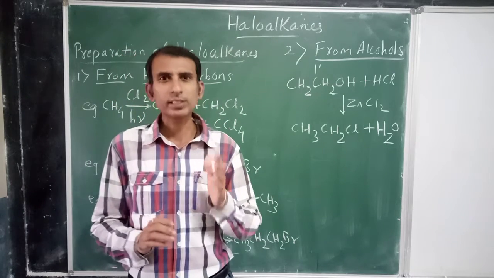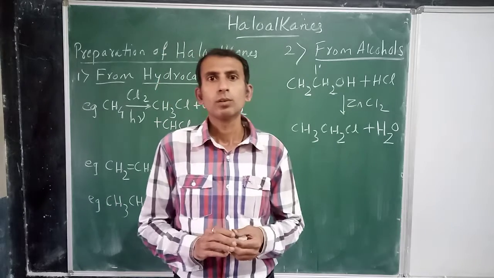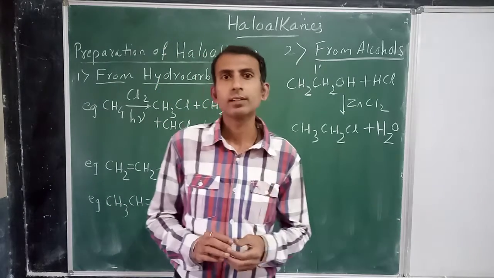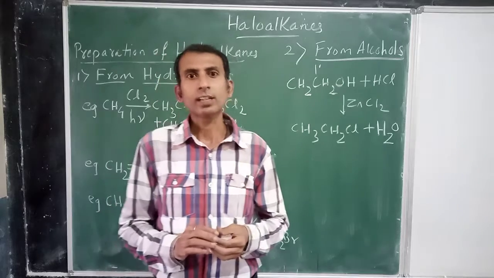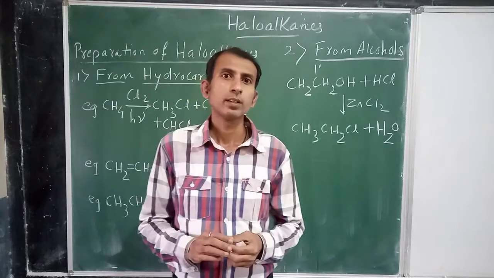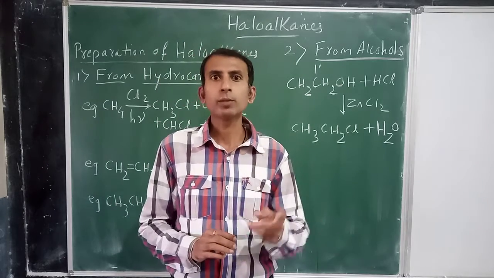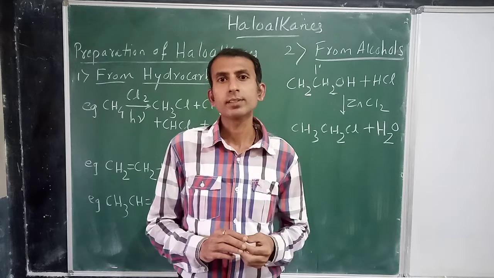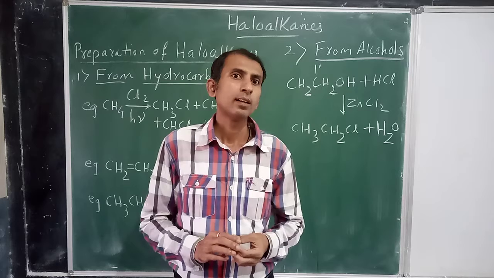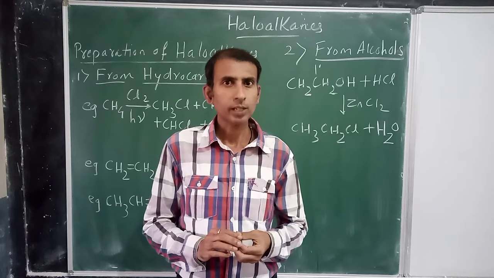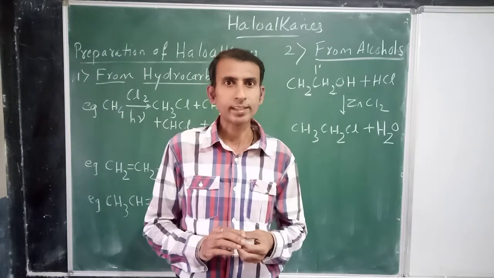Now the meaning of all these terms you already know. Monohalogen derivatives means in these haloalkanes there will be only one halogen atom. In dihalogen derivatives there will be two halogen atoms. Trihalogen, three halogen atoms, and tetrahalogen derivatives will contain four halogen atoms.